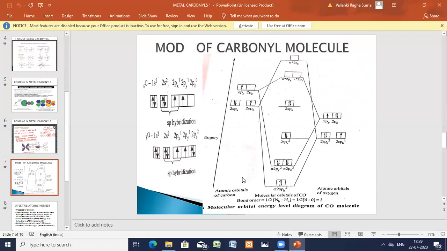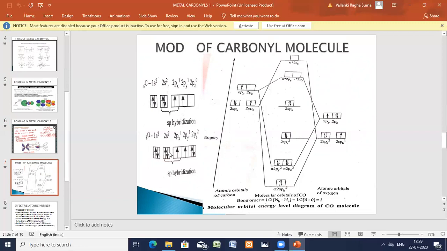Here, the first one, carbon: 1s2, 2s2, 2p2. Okay, 1s2, 2s2, 2p2. 4 is the valency for carbon, a fourth group element. 1s2 is filled. These are the valence electrons: 2s2, 2px1, 2py1 is the valency. Now the box diagram I have drawn: 1s2 here, 2s2 with 2 electrons, 2px with 1 electron, 2py with 1 electron.